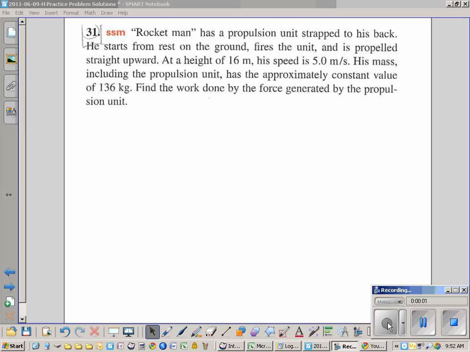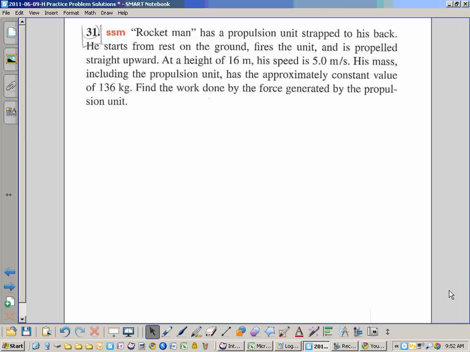This is chapter 6, and I want to talk you through it so you can figure it out conceptually. When he's standing on the ground before he fires the rocket, his speed is 0, so he's got a certain amount of energy. What should we call it?